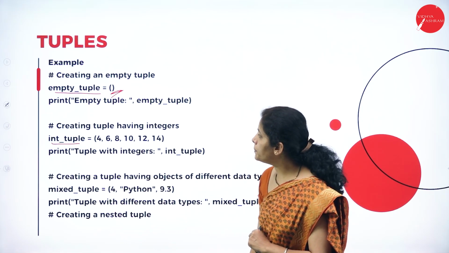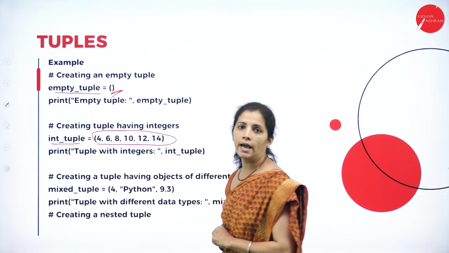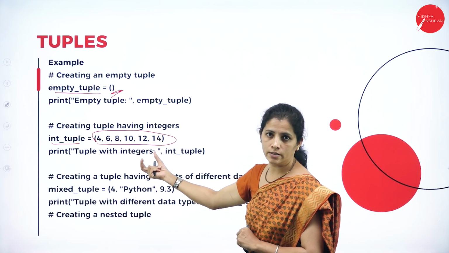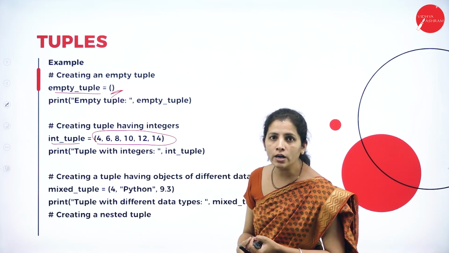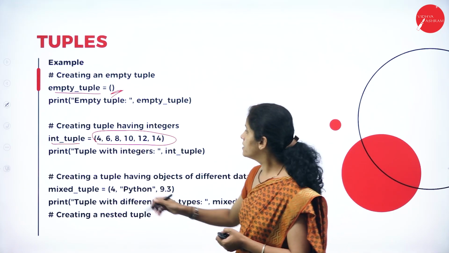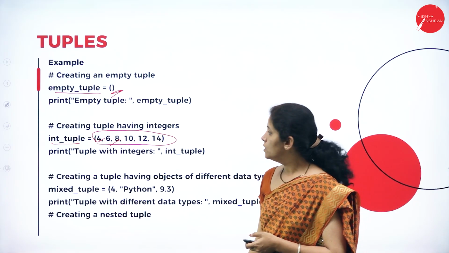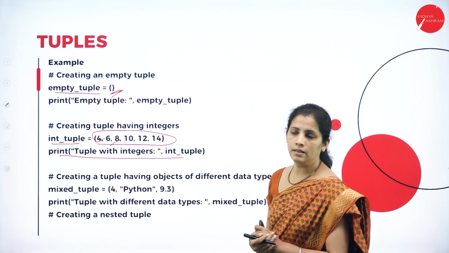Now, what is my tuple name? Int underscore tuple. I am going to store the elements. So all the elements are ordered, placed in ascending order or descending order. See, 4, 6, 8, 10. Okay, fine. Now I'm going to print the tuple.